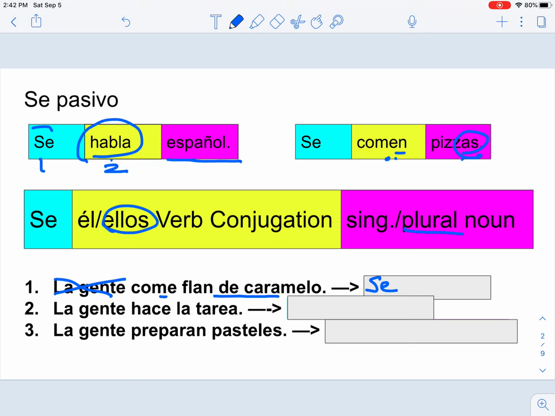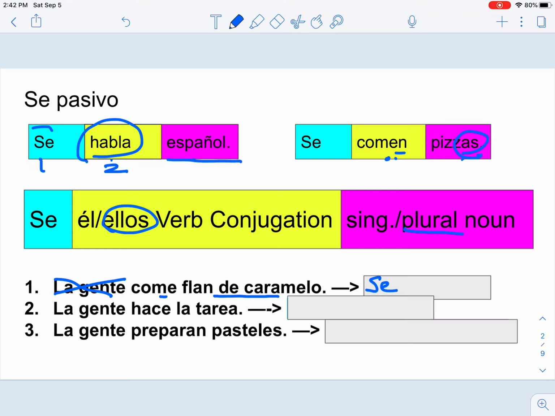Okay, so here we have the indirect objects, and we remember what those are. The indirect objects answer the question, to whom or for whom. So it's the receiver of the action or the receiver of the thing.